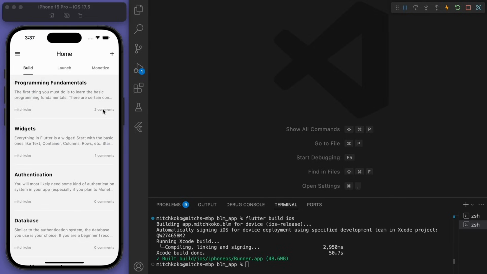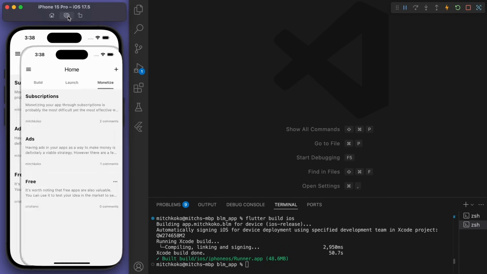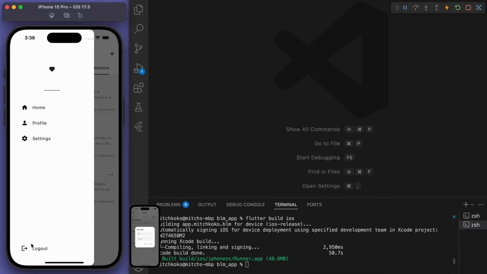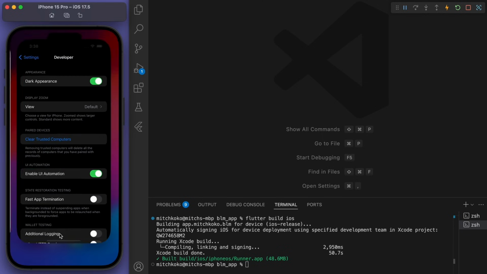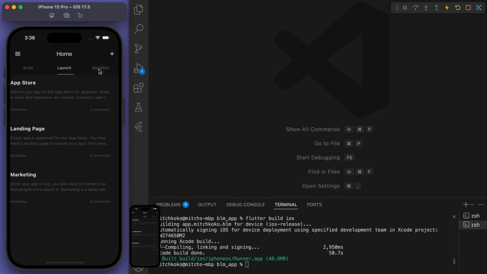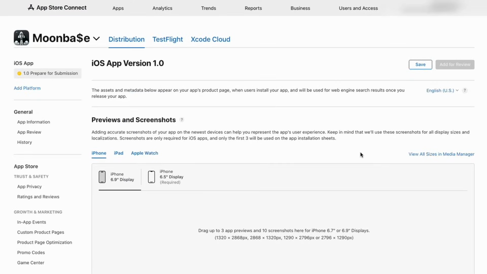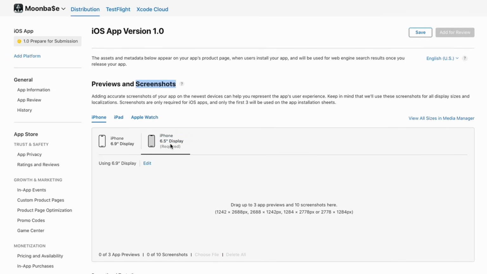Now what we need to do is we need to do screenshots. So I want you to just screenshot the main pages. Maybe even the dark mode would be useful. And then you can see here, it tells you in the screenshots what exact specification that we need. So this part is required. So we need to drag up to 10 screenshots in here. So you can see these sizes with the pixels.